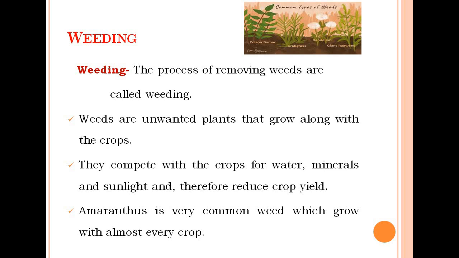Why? Because they compete with the crops for water, minerals and sunlight and therefore reduce the crop yield. So there is a process by which the weeds are removed. The process of removing weeds is called weeding. Now there are several examples of weeds like amaranthus, wild oat, grass, chenopodium, etc.